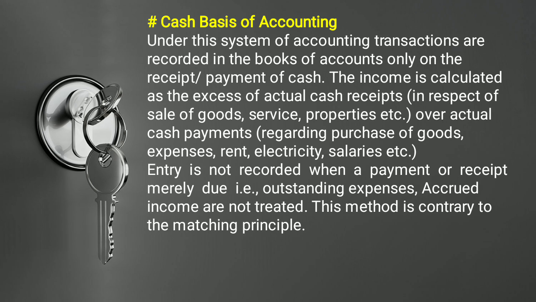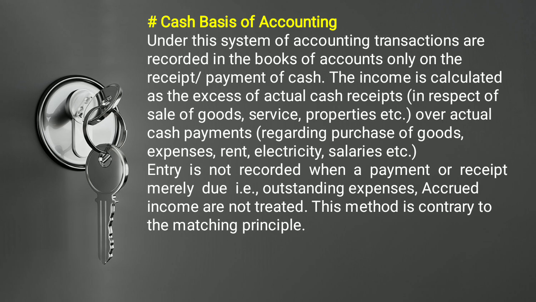So in the cash basis of accounting, if we are going to calculate our profit or revenues, we have to find the difference between the cash receipts and cash payments. तो हमारा जो कैश पेमेंट है वो हमारे कैश रिसिप्ट से कम होना चाहिए. Entry is not recorded when a payment or receipt is merely due.